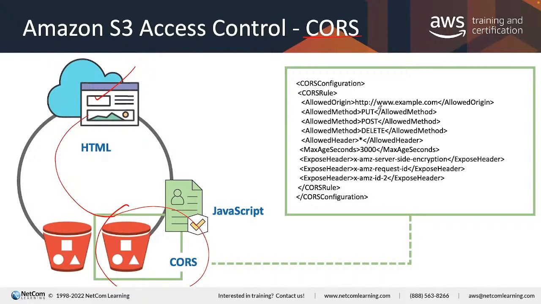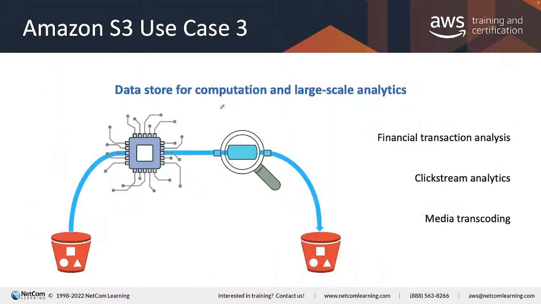As you can see, we also use a JSON-like format here. I allow example.com to PUT, POST, DELETE, and all others may be able to just GET. So we allow other websites to use our S3 service. This is the cross origin resource sharing permission.